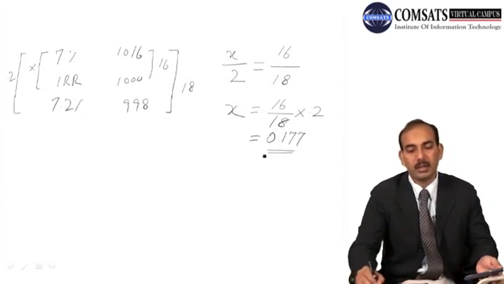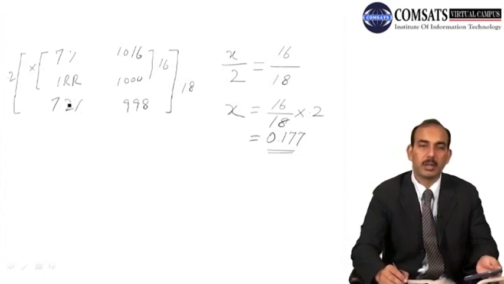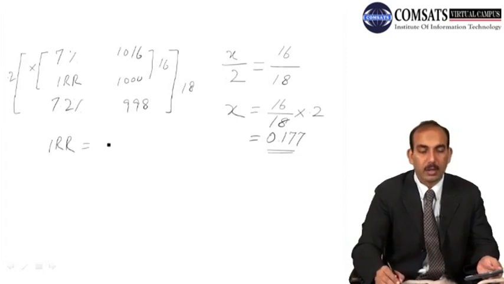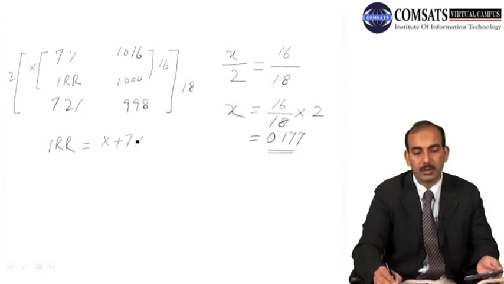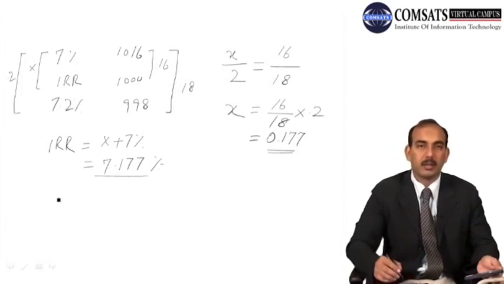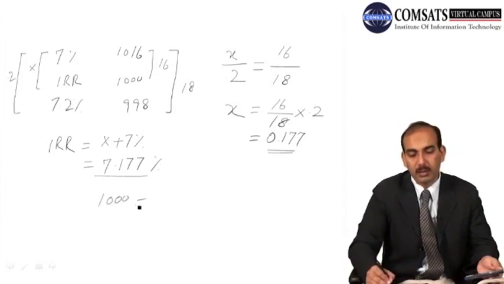So this is the increment in the rate of 7%. Actually internal rate of return is x plus 7%. So from here we have 7.177%.